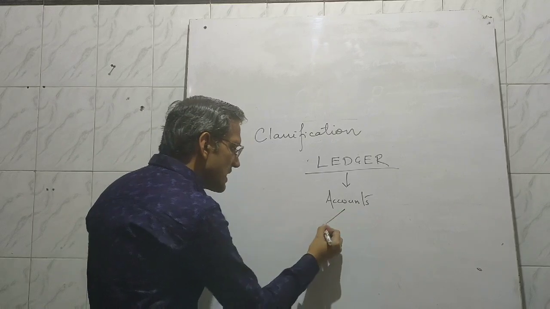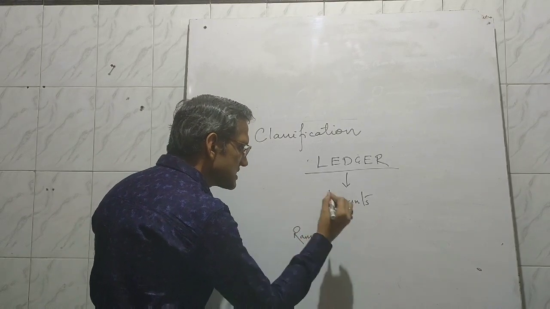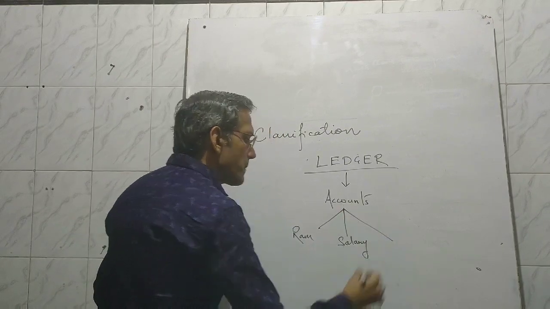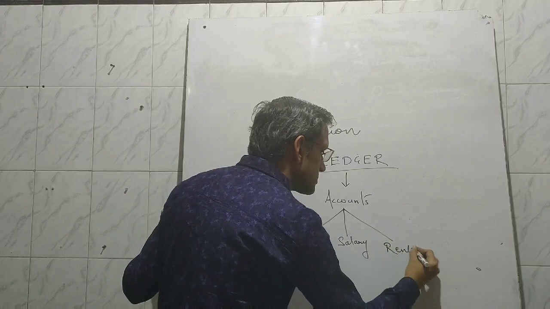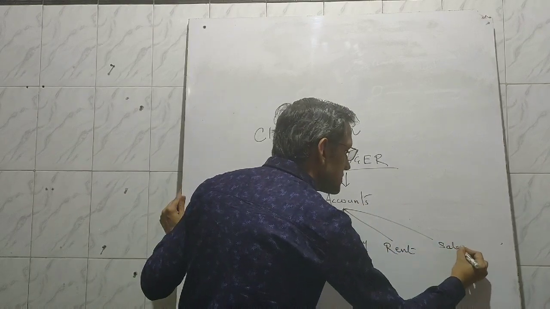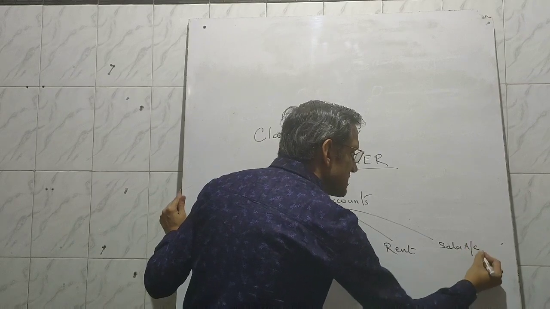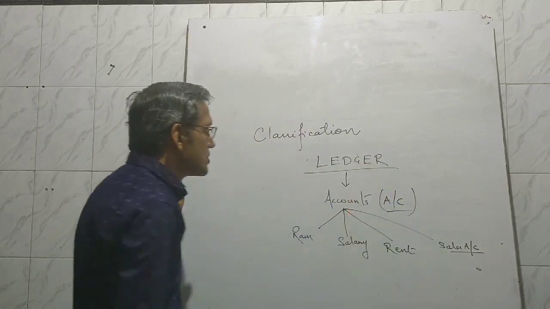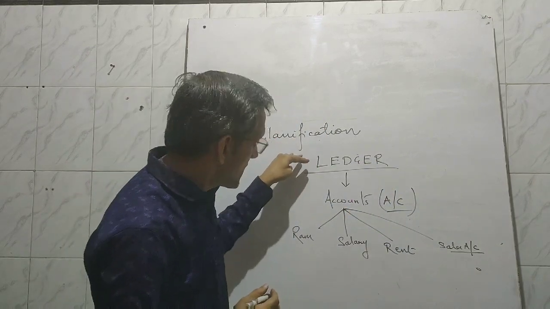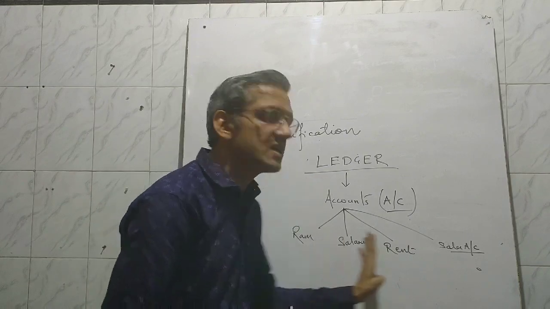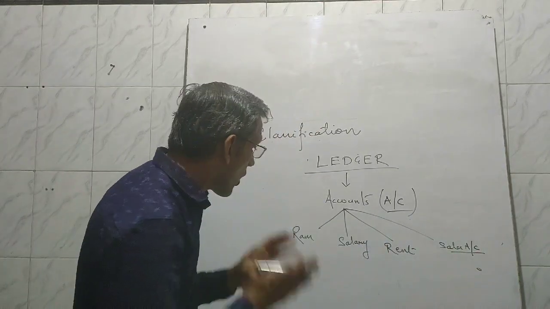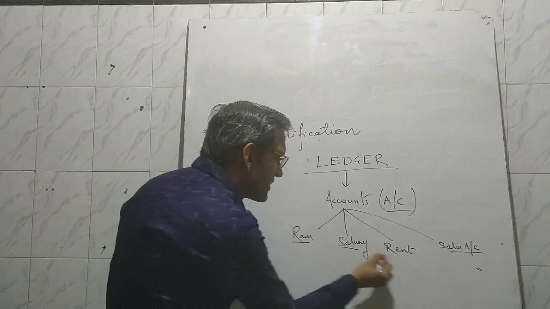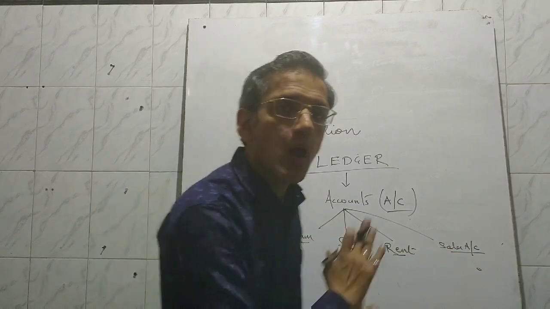Accounts can be Ram's account like this. It can be a salary account. It can be a rent account. It can be a sales account. This is the short form of account. So in classification, in a book called ledger, we open different types of accounts so that all transactions related to one head will be under one account.